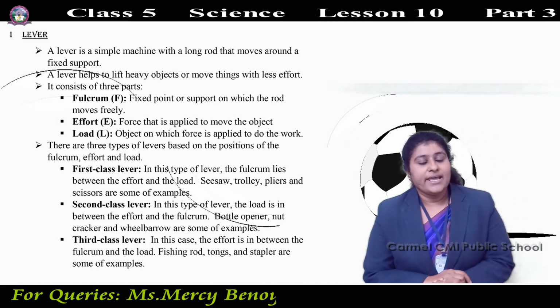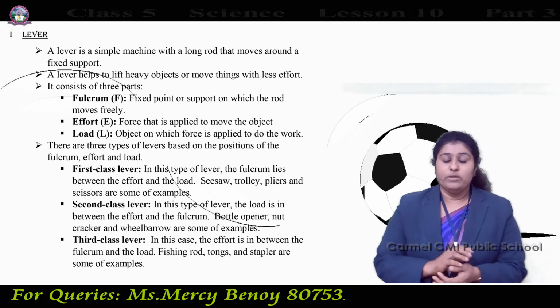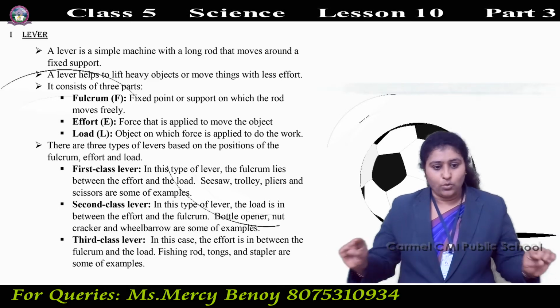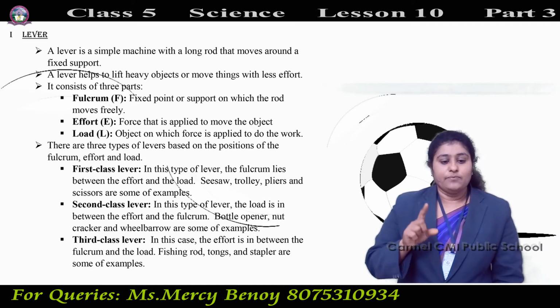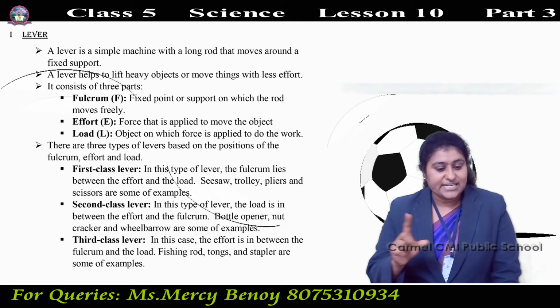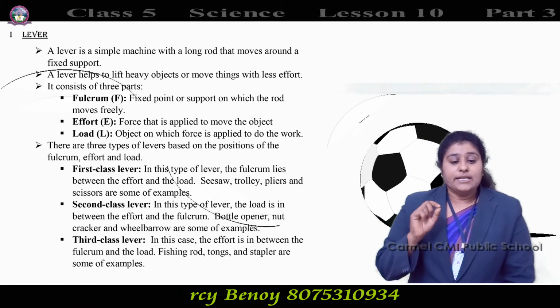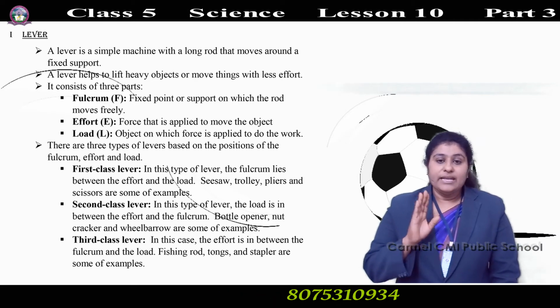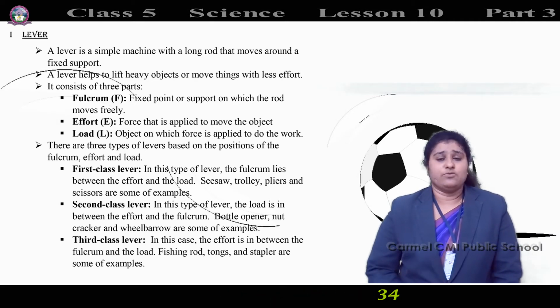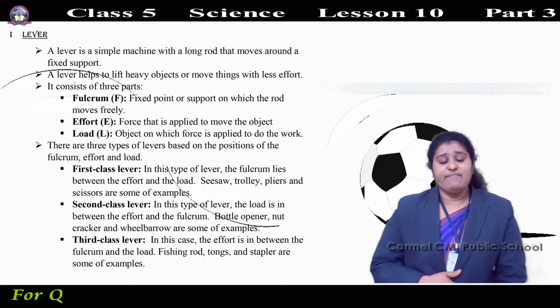What is a lever? A lever is a simple machine with a long rod that moves around a fixed support. A lever consists of 3 parts. Which are the 3 parts present in a lever?